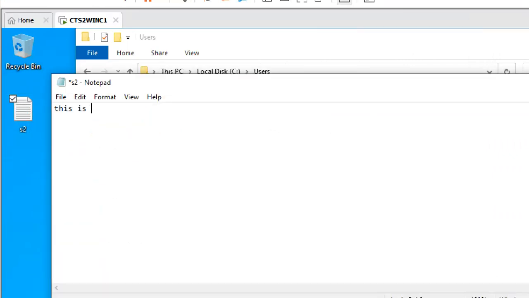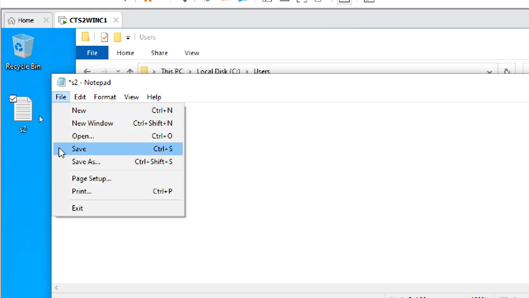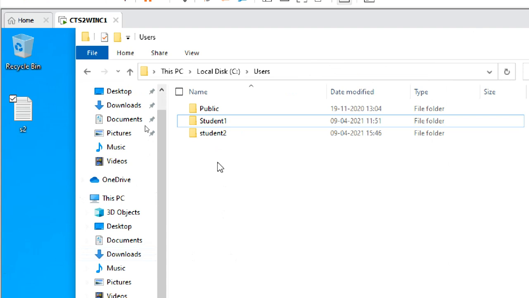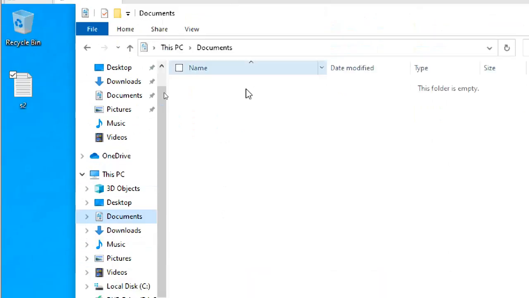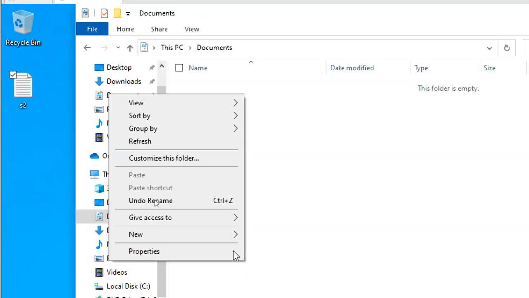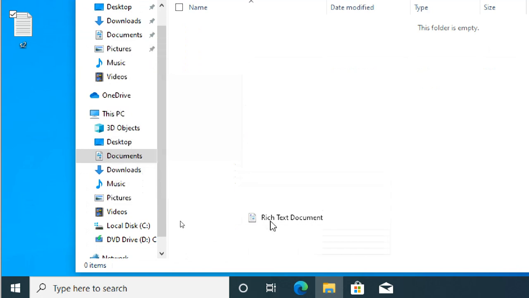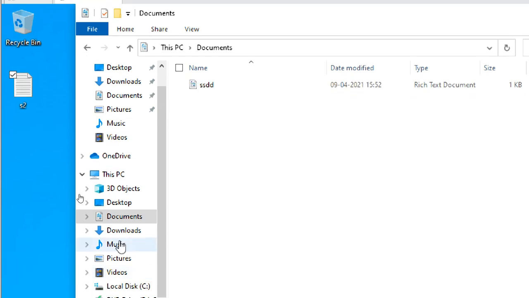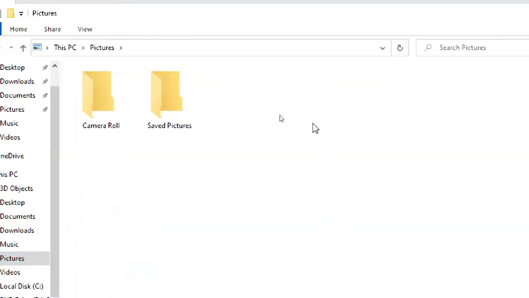Okay, this is the s2 file by student 2. Now I created a file under this desktop. I'm also going to create some documents here. So I want to create some rich text document. This is ssdd, and also I'm going to create a picture here.